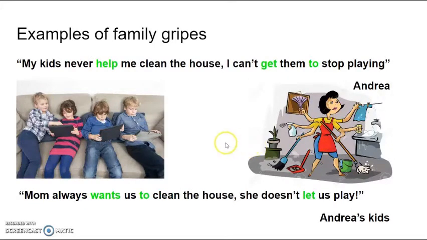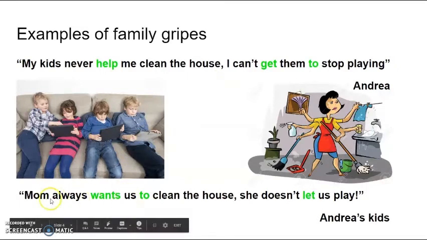For example, we have another gripe from a woman. A woman could say, "My kids never help me clean the house. I can't get them to stop playing." That is the complaint, that is the gripe by Andrea, okay? So you can see here that the woman is doing everything, but her kids are just playing on the computer. That's why she says this, because she's complaining about her kids.